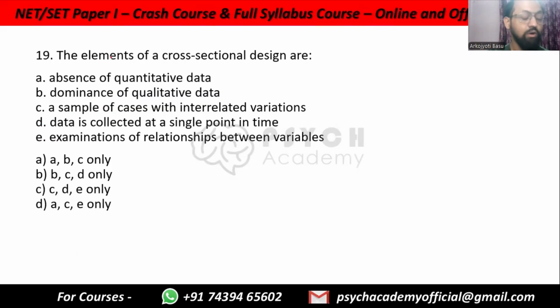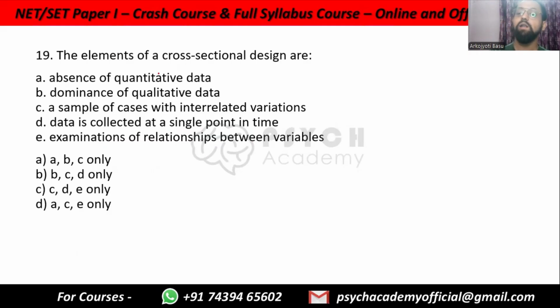The elements of cross-sectional design are A. Absence of quantitative data, B. Dominance of qualitative data, C. A sample of cases with interrelated variations, D. Data is collected at a single point in time, E. Examinations of relationships between variables. So which one will it be? Again, very simple question.